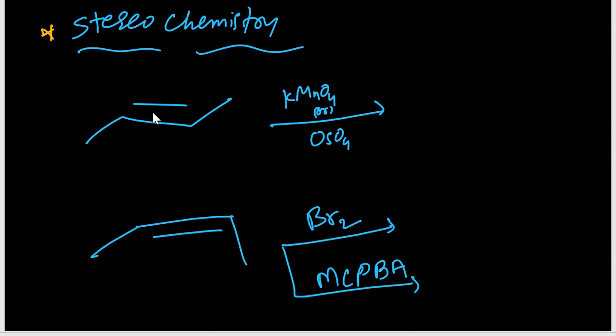Stereochemistry related question. Here KMnO4 and osmium tetroxide, the structure is MnO4 minus. Okay, this is the KMnO4 structure. So two oxygens are joining on the same side. Okay, so this is called syn addition.